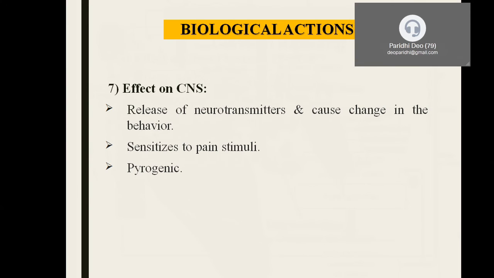Now coming to the other important effect, on the central nervous system. I told you that they are the substances which are going to cause pain, and they are going to cause fever because of the inflammation. So there is a release of neurotransmitters, and they cause change in behavior, and they sensitize the pain stimulus, and they do cause something called pyrogenic action. Because of the mediation of this inflammation, they release pyrogenic substances, and they cause a shoot up in the body temperature.